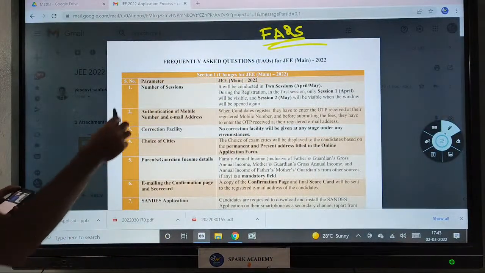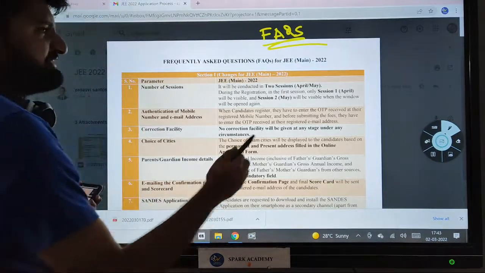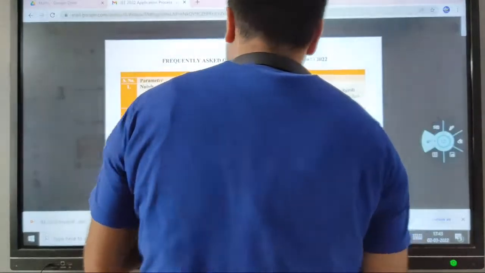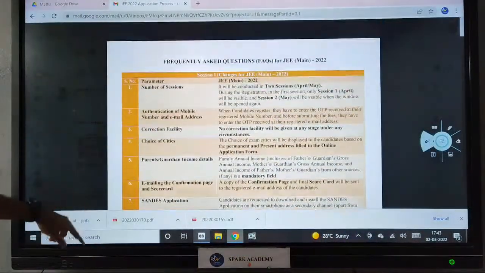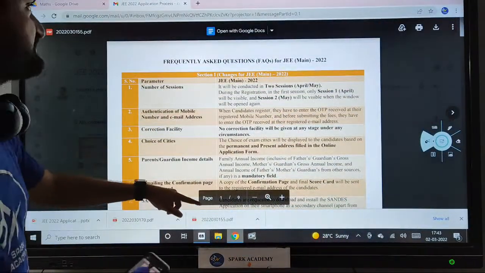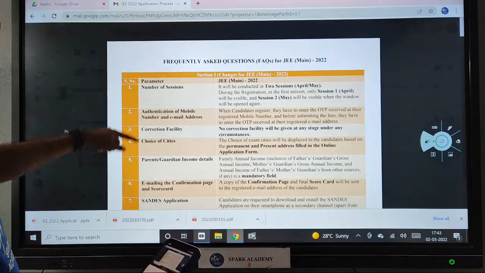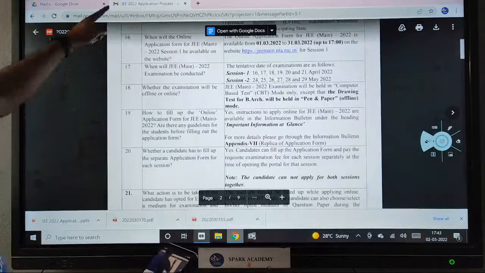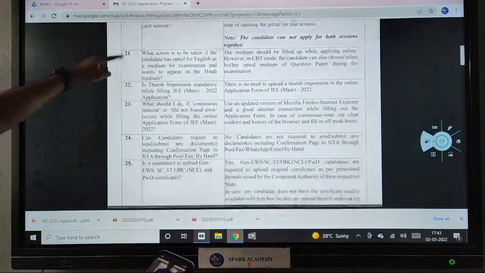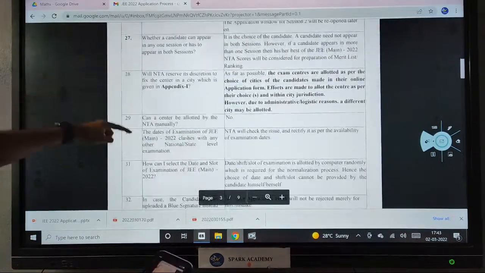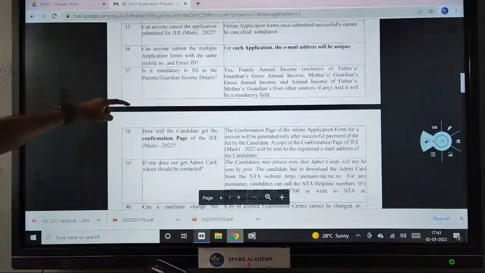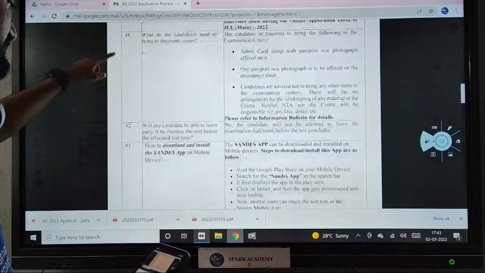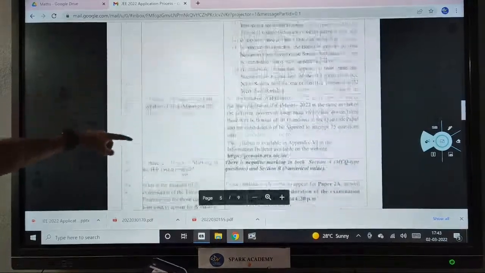As you can see, only 2 sessions, correction facility, everything is given here. I think they have also clearly mentioned the pattern of the paper. So what is JEE Mains? How do you fill up the form? How can the candidate appear? They have given what all you need to get to the examination, everything.